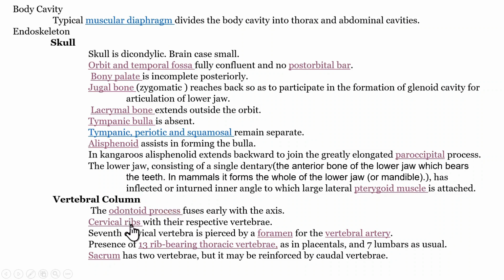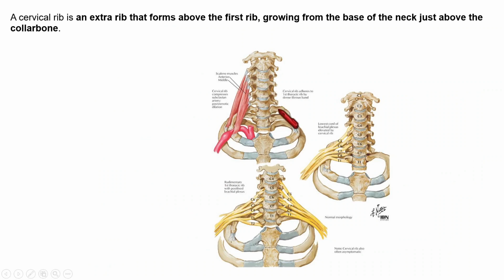Then coming to cervical ribs. Cervical rib means it is an extra rib that forms above the first rib. This is the first rib, and above that first rib, another extra rib is forming.